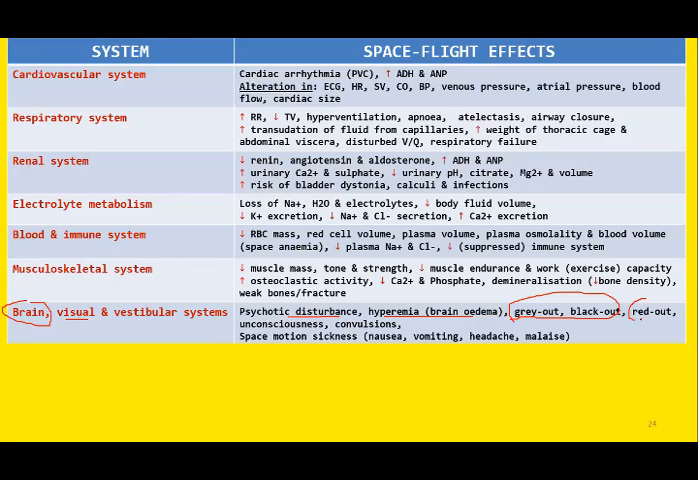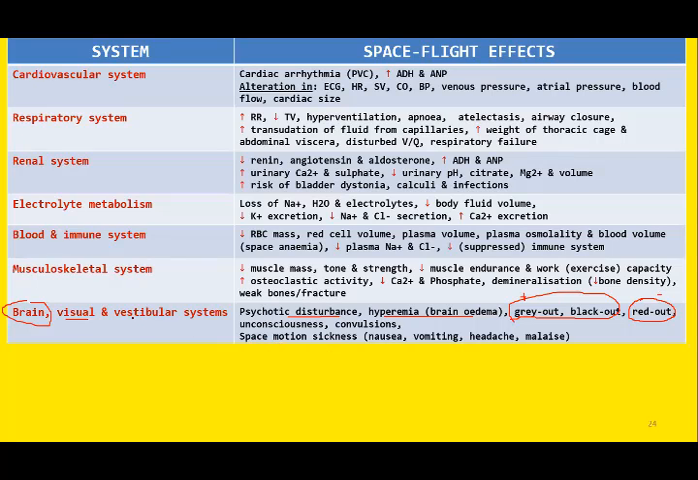Or you may observe negative G red out. What is red out? This is due to dilatation or congestion of blood vessels in the eyes, causing redness of the vision. This is red out. So remember, gray and blackout are the effects of positive G, and red out is one of the effects of negative G.